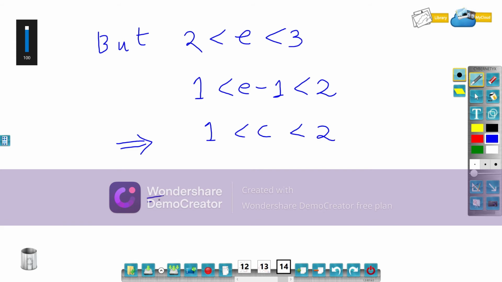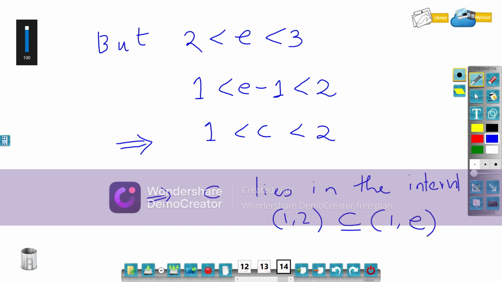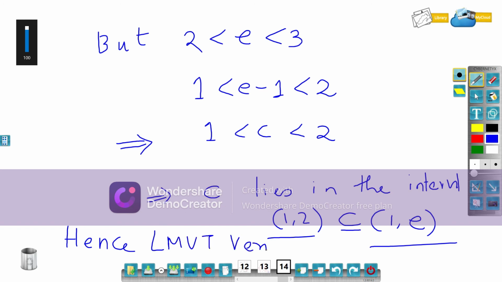So c lies in the interval (1, 2), which is a subset of the open interval (1, e). That means c lies in (1, e). So hence LMVT is verified. There are many problems of this type one can do.